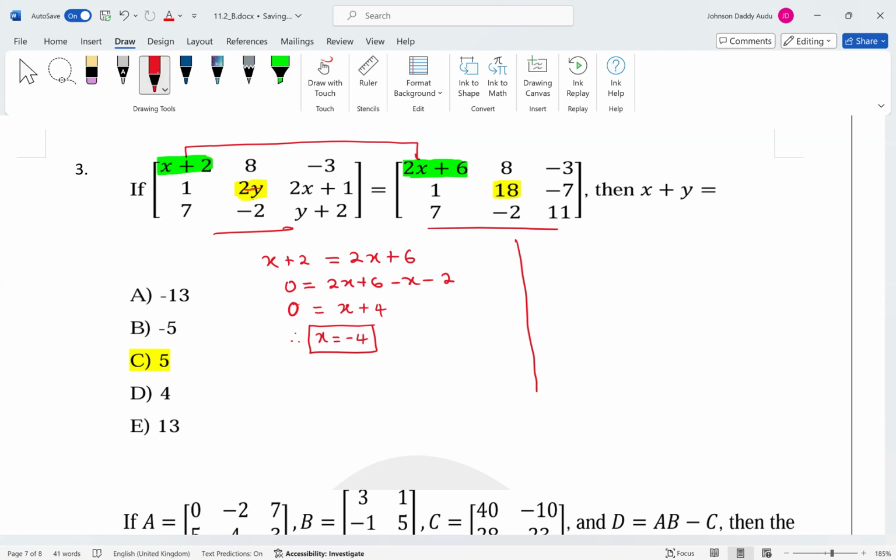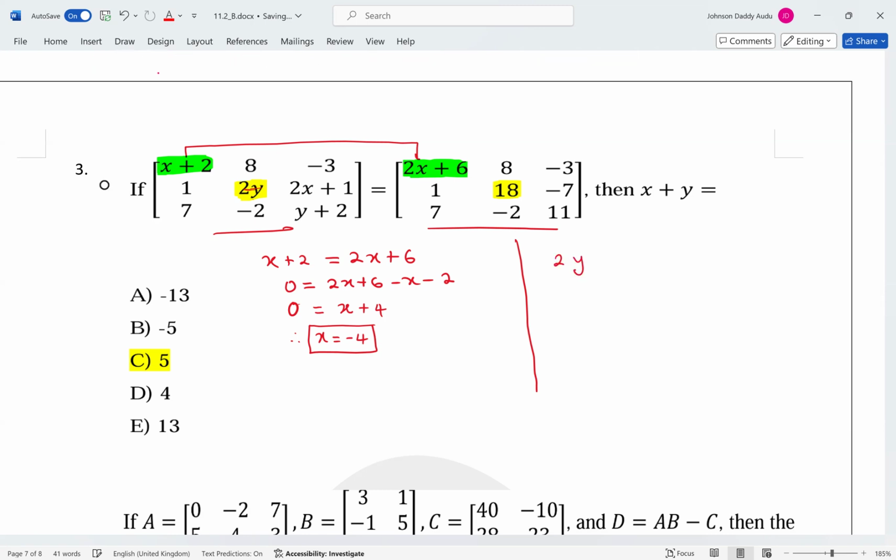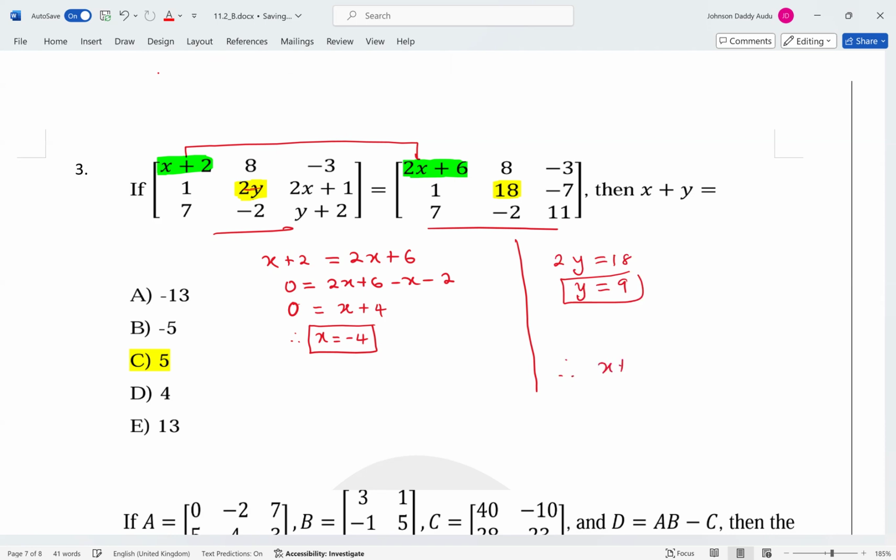All right, so it means that we have 2y is equal to 18. So y is simply equal to 9. And this means that x plus y is going to be what? It's going to be -4 plus 9, which is 5.